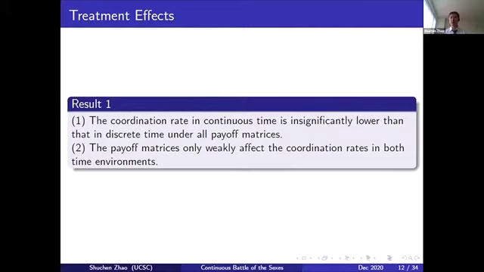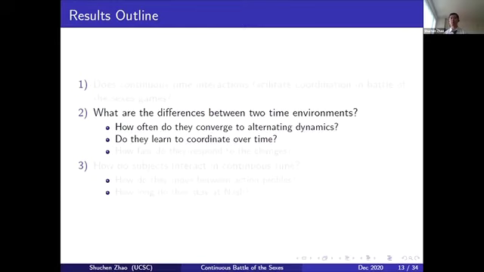But does it mean that people play similarly in those two games? The answer is, of course, no. So I'll check that from the two following perspectives. First, as I mentioned before, it is actually more difficult by design for people to take turns in continuous time because they need to focus on a multi-dimensional coordination. So let's check how often they converge to alternating dynamics. And since there is some difficulty in the coordination, does that affect learning in general?